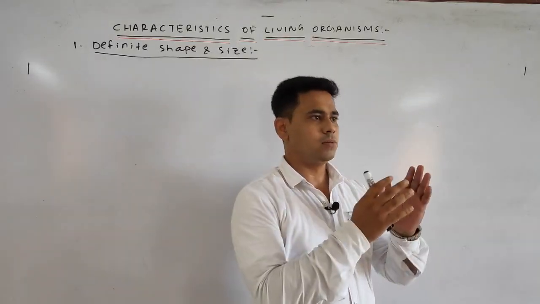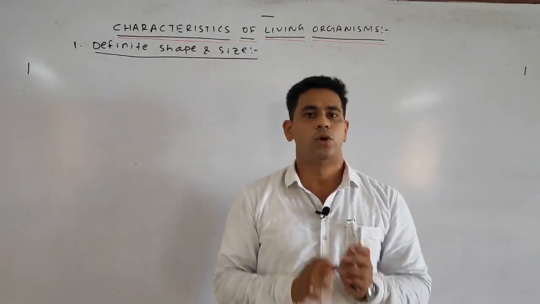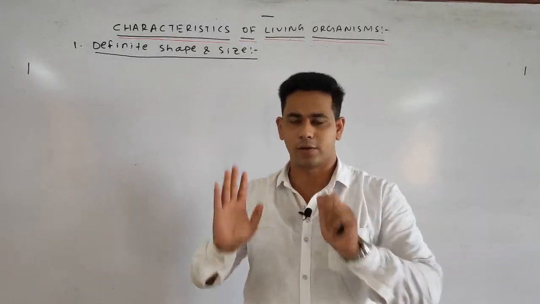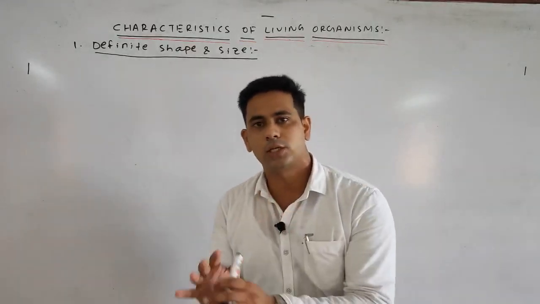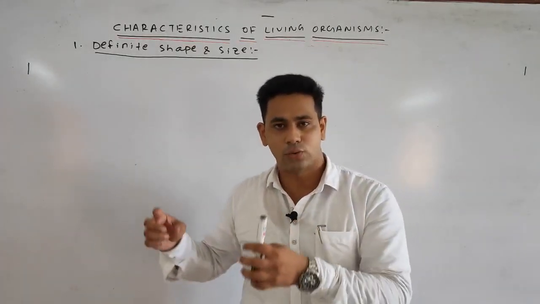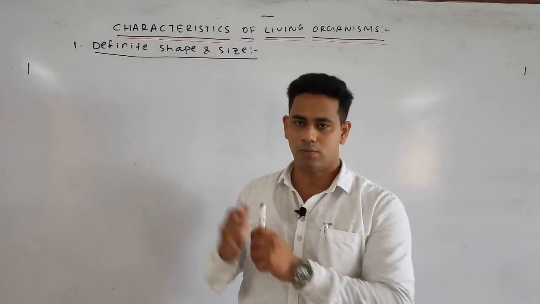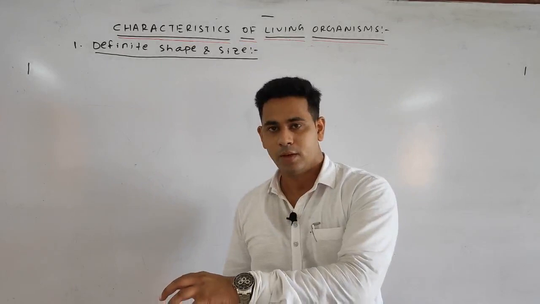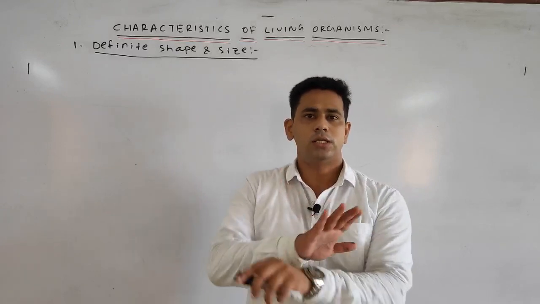If you see a human being, it has a definite shape and size. One nose, two ears, two hands, two legs are present, and its structure you can quite recognize. Next, if you see a cow, its structure is completely different. It consists of two horns, four legs, one tail, and a hump is present. That is the structure of a cow. If we come to plants, the mango tree is different from the banyan tree, and the banyan tree is different from the banana tree. The structure is completely different.